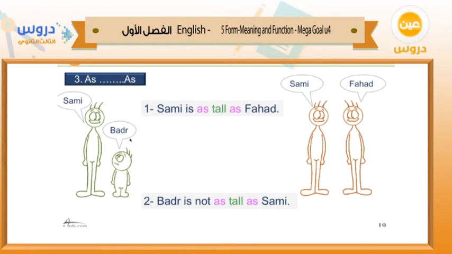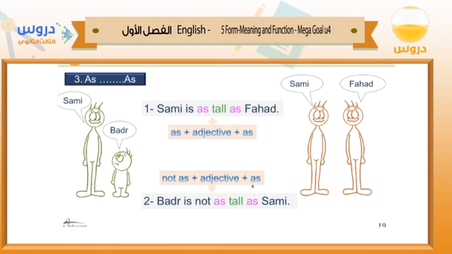What about if they are different? We can say that Sami is taller or Badr is shorter, but also we can use as, but how? Badr is not as tall as Sami. We have to use not. Is that clear? So here we add as plus adjective plus as for equality, and not as plus adjective plus as for non-equality, okay?